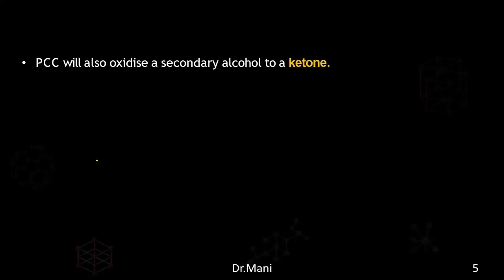So you take a secondary alcohol. That means a carbon which is having the functional group OH alcohol, and it is attached to two different carbons. Then we call it the secondary alcohol. So this is the functional group OH that is attached to the carbon. This carbon is attached to two different carbons. So we call it the secondary alcohol. Okay. So remember this. This is a secondary alcohol.